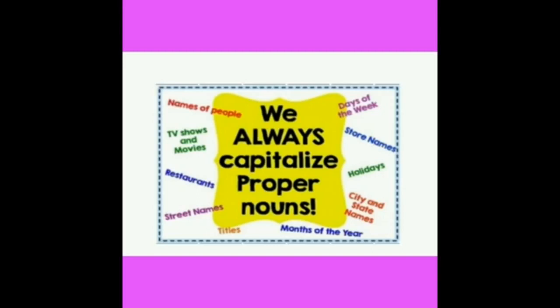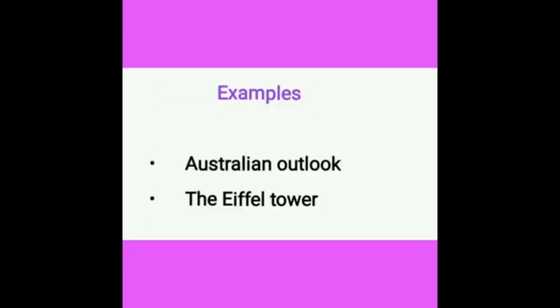So, we should capitalize the first letter of the proper noun no matter where it occurs in a sentence. Okay, let's look at some examples of proper nouns. Australian outback, the Eiffel Tower. Here Australian and Eiffel are specific names, so the first letters of these words are capitalized.